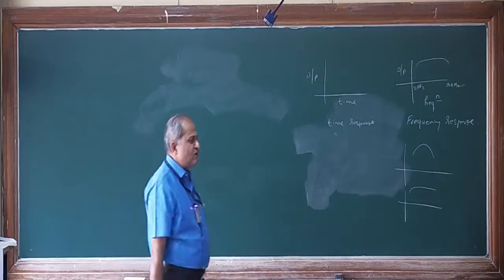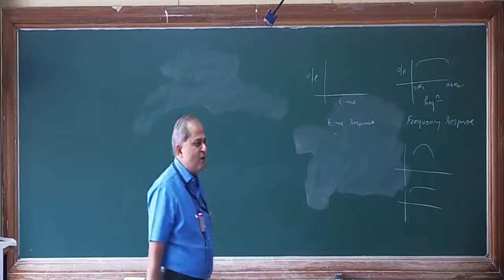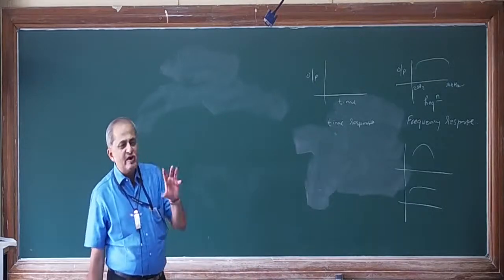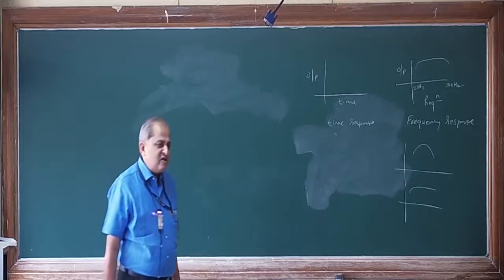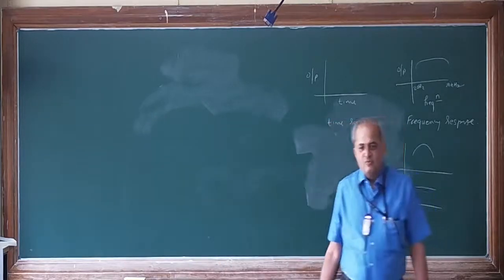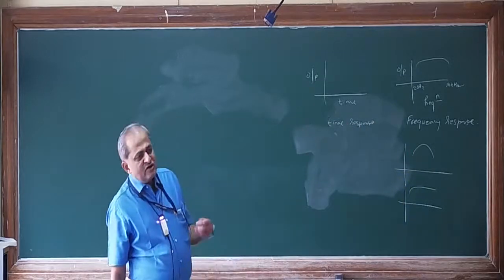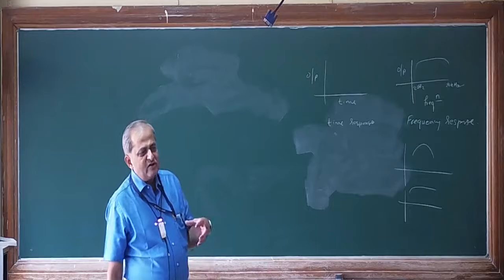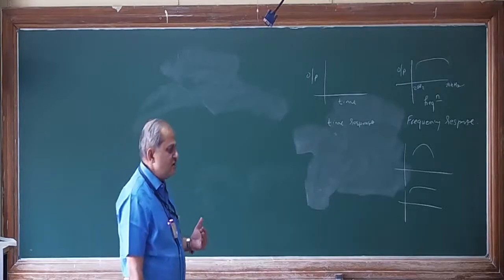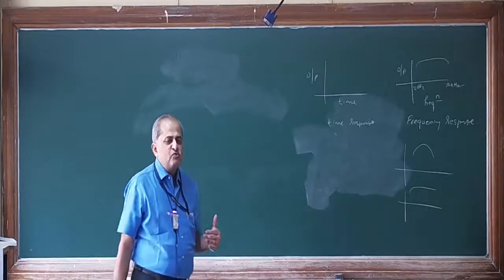For example, if you buy a cheap music system, say around 500 rupees or 1000 rupees, you will find only one speaker in it. That is a normal radio or whatever you buy below 500 rupees, which will have only one speaker. In such music systems, you will find the output is not very good. It may be loud, but at low frequencies and at very high frequencies, those outputs are not audible.